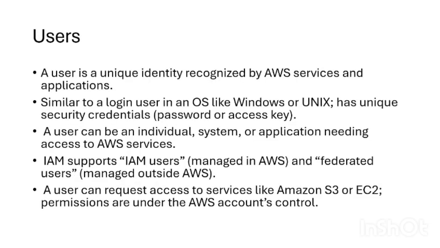Users. A user in IAM represents an individual person, application, or service. Each user has unique credentials such as username, password, and access keys. There are two types of users, IAM users and federated users. IAM users are created and managed within AWS, while federated users are managed externally. A user can access AWS services based on the permissions assigned to them. For example, a student user may only view data, while an admin user may have full control. So, users are the basic identities in IAM.